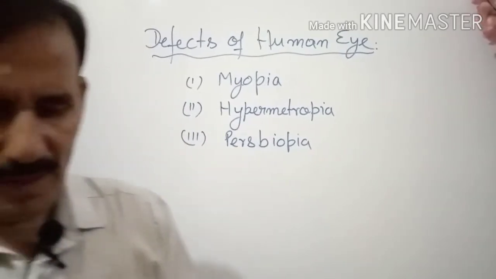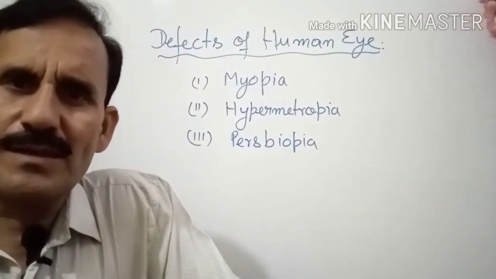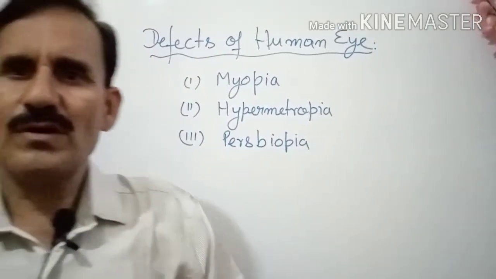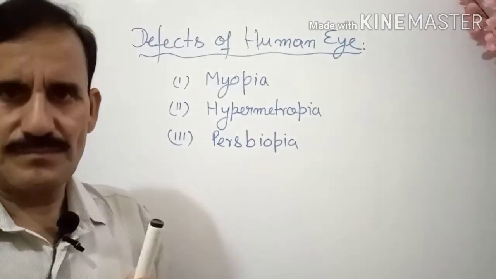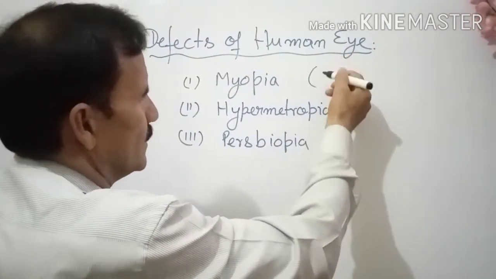Now myopia, hypermetropia and presbyopia, these are Greek words from the Greek language. So if you are not able to understand the meaning, we have another name in the English language.